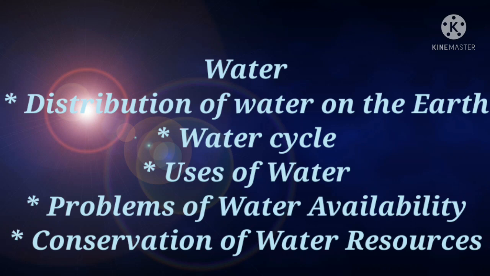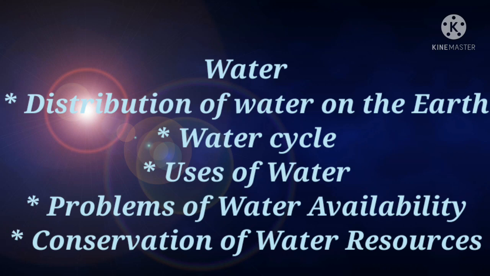Only 2.7% is fresh water. Students, of this, 70% occurs in the form of ice sheets and glaciers in Antarctica, Greenland, and mountain regions. So, only 1% of fresh water is available and fit for human use.